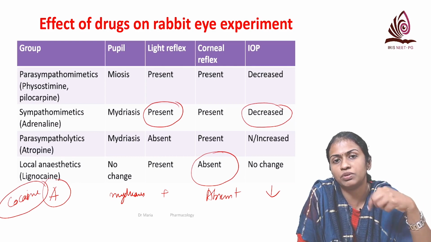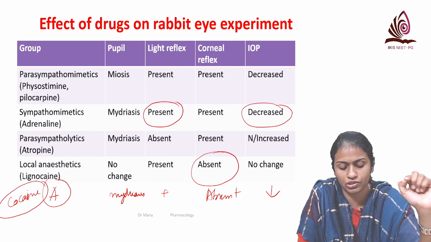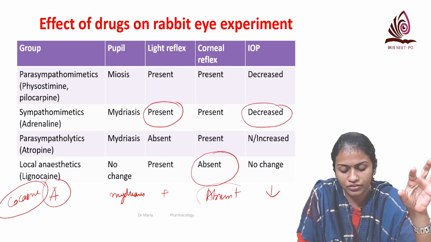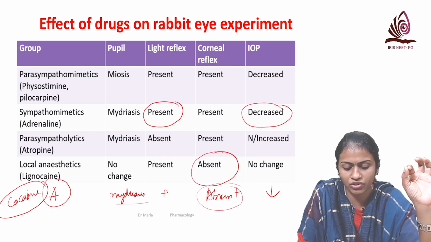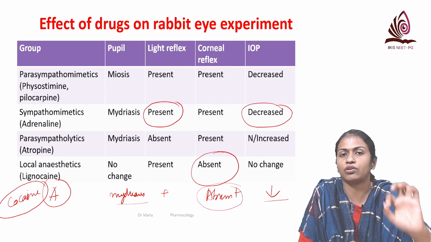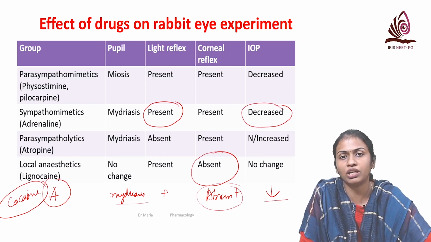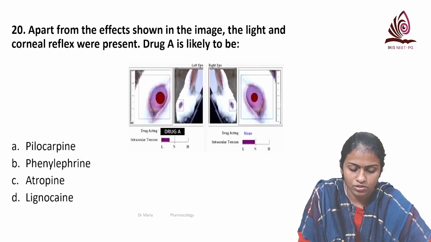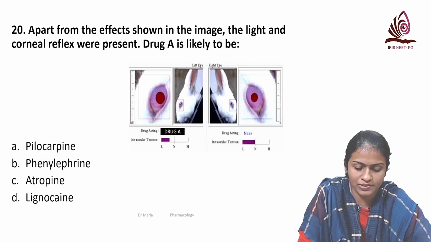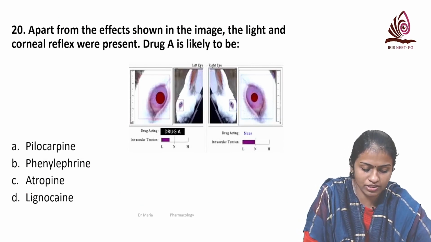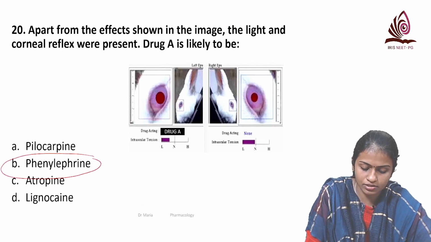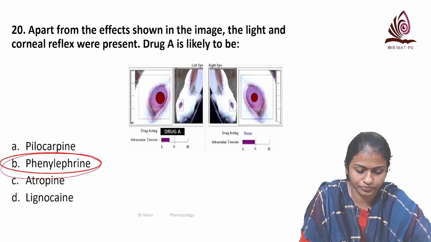It inhibits the reuptake of noradrenaline. So apart from its local anesthetic action, it has sympathomimetic actions, like it causes mydriasis and a decrease in intraocular pressure, just like a sympathomimetic agent. Okay. So now you know what the answer is. There is mydriasis, there is decrease in intraocular pressure, and if light reflex and corneal reflex are both present, the answer is phenylephrine.